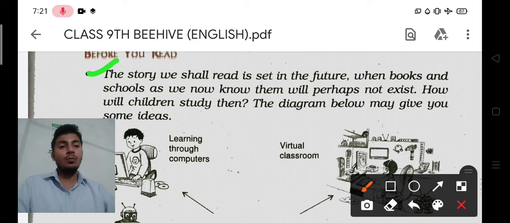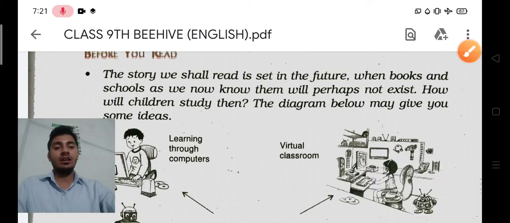So the diagram below may give you some ideas, and to understand and find this out, some diagrams are given. You will analyze these diagrams, and after that you can understand better how your future classes will be. Now I'm going to tell you something about these diagrams.